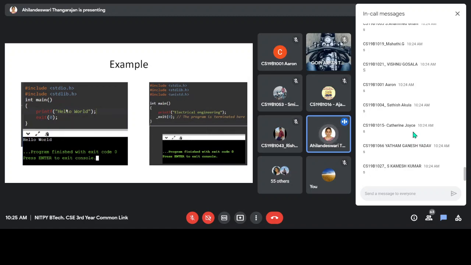So here it is normal termination. It is printing this statement, then it is a successful exit. So the process will be terminated on success here. Whereas here it is an immediate termination, so the process will be terminated immediately without printing anything. So here we are executing this one. When the process encounters this statement, it immediately returns to the kernel without printing anything.